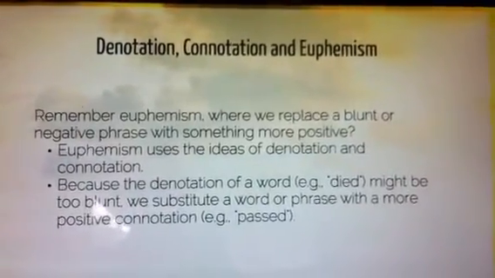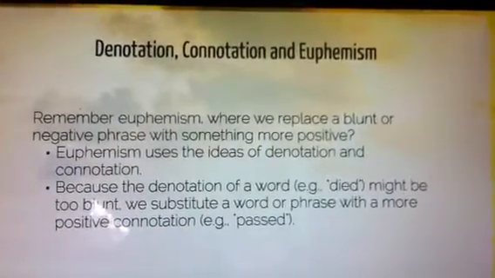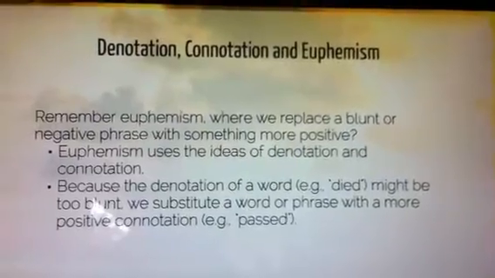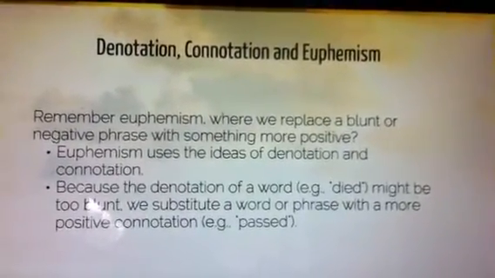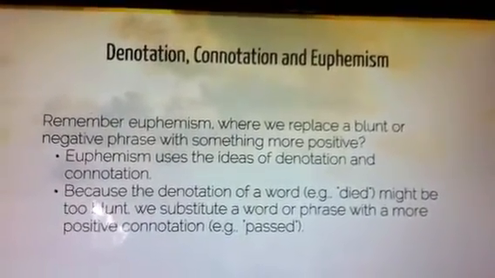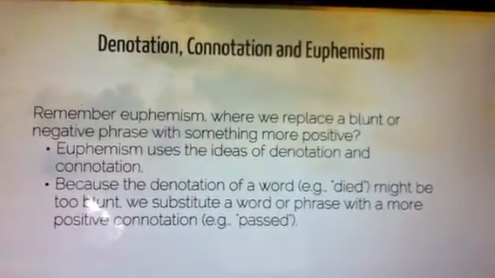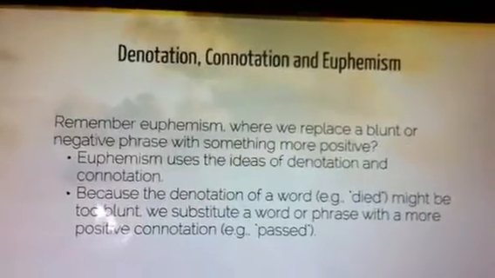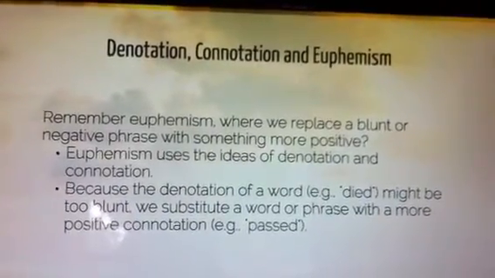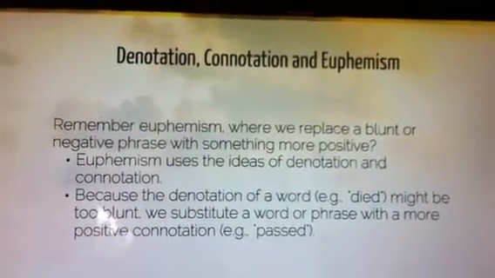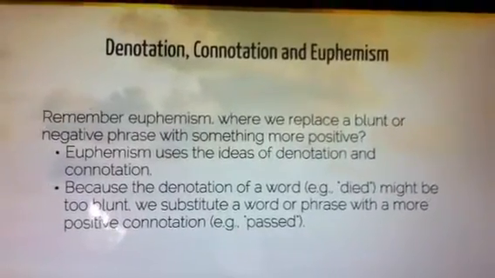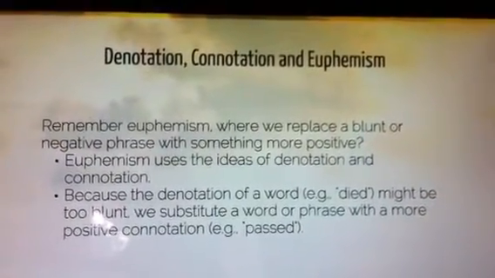Here's an example. The denotation of a word, like died, might be too blunt. What we do instead is we substitute a word or a phrase with a more positive connotation. We say that they passed. All three of these, denotation, connotation, and euphemism, are examples of authors using language to create meaning.